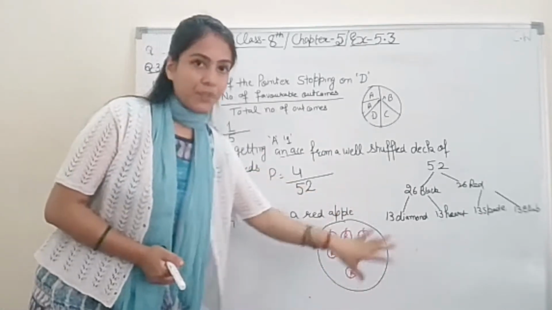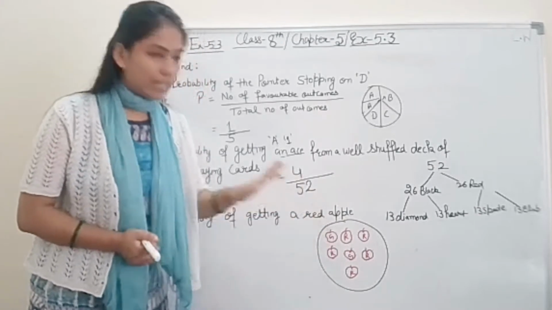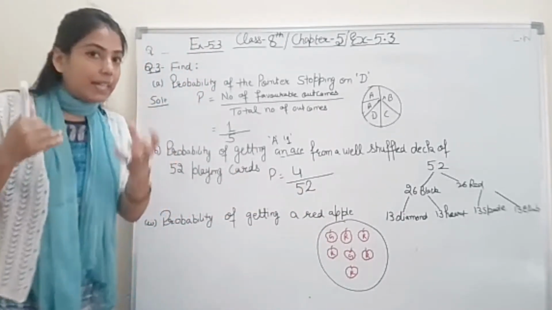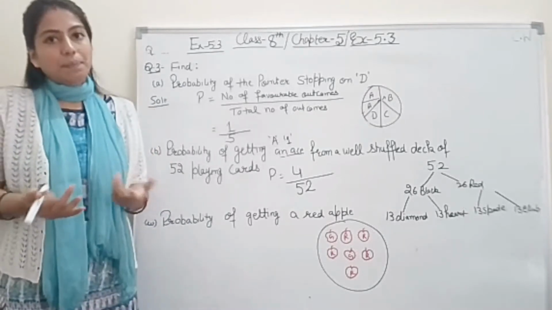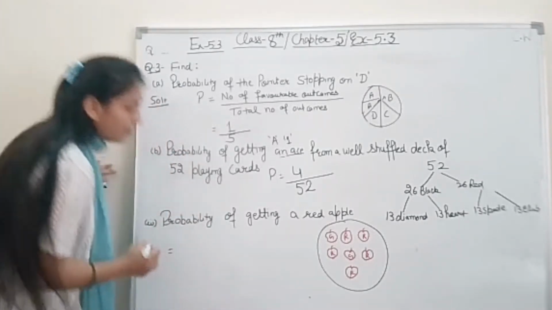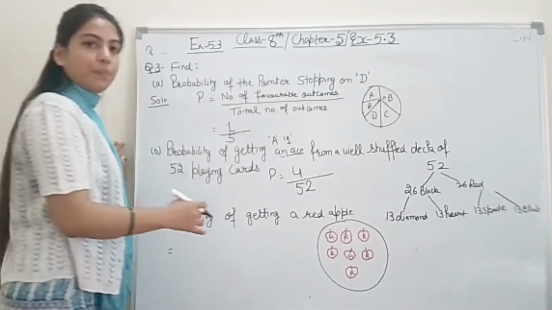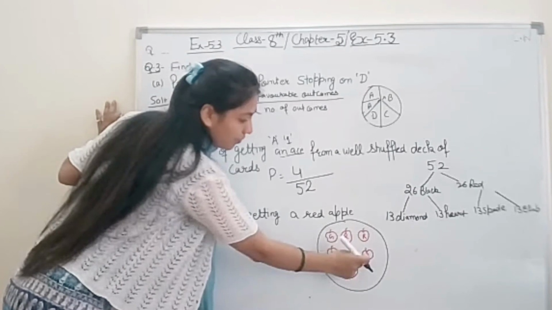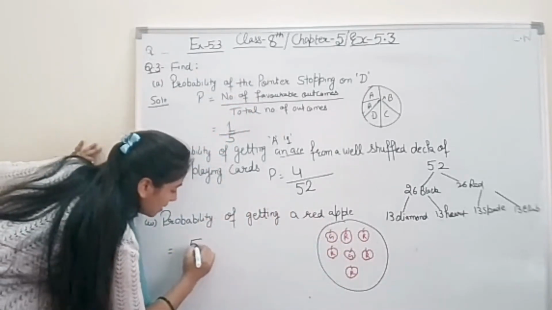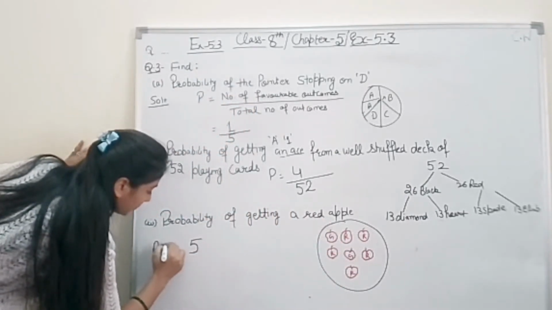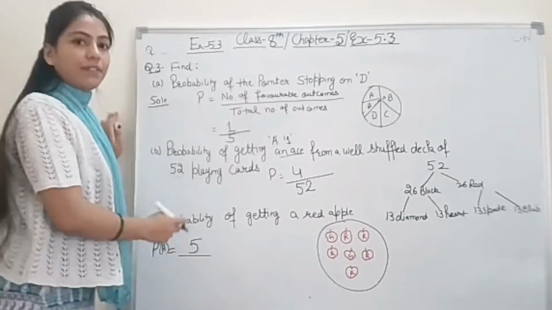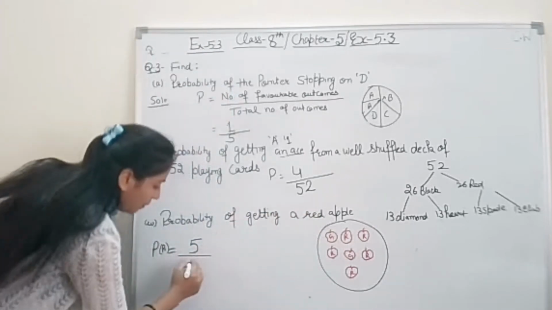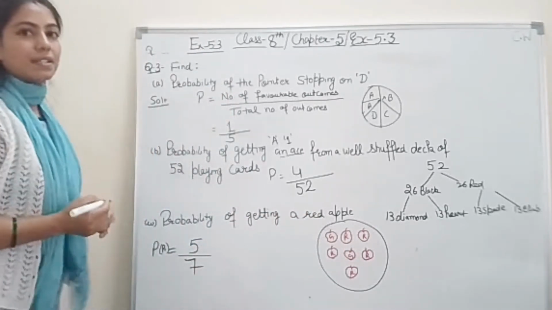Now coming to our third part, probability of getting a red apple. ये एक बॉक्स है, बॉक्स में आपके पास ग्रीन और रेड कलर के एप्पल्स आर गिवन. ठीक है. तो उसमें से रेड एप्पल की क्या प्रोबेबिलिटी होगी स्टूडेंट? Simply, what is the favorable outcome? That is red apple. कितने हैं? 1, 2, 3, 4, 5. So favorable chances for red apple are 5 out of 1, 2, 3, 4, 5, 6, 7, out of 7 outcomes.